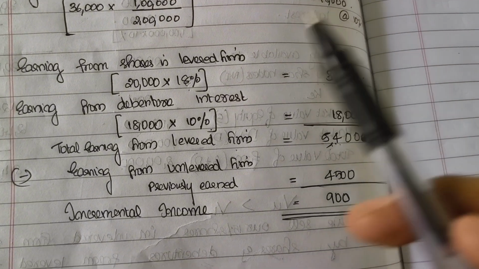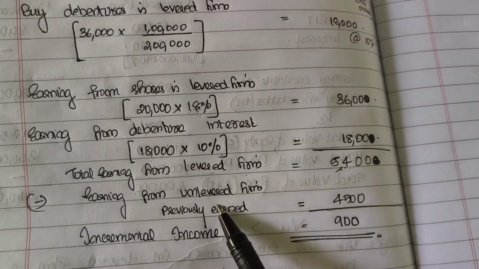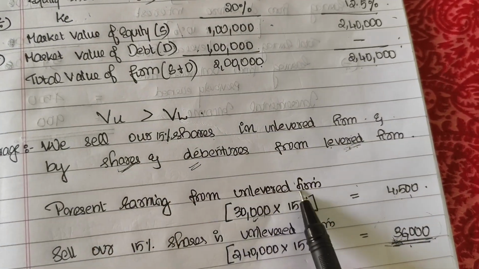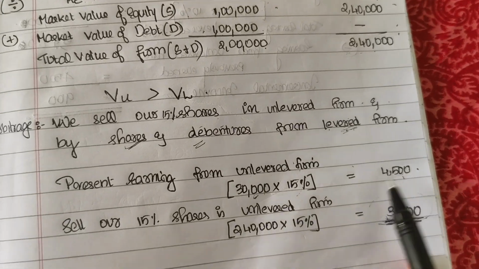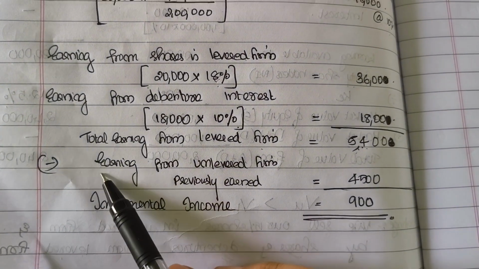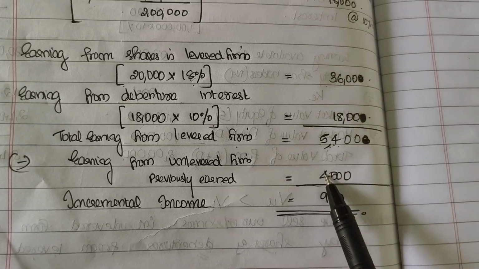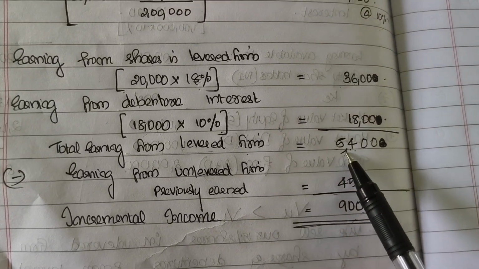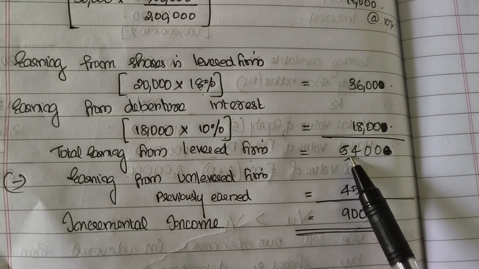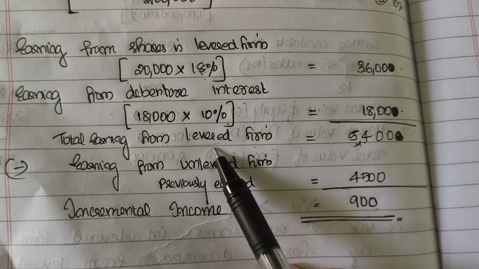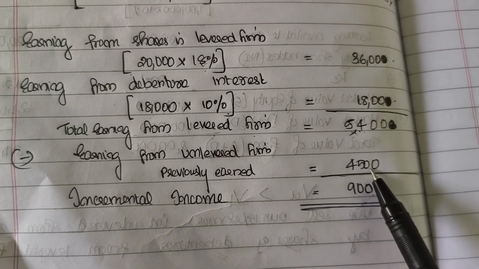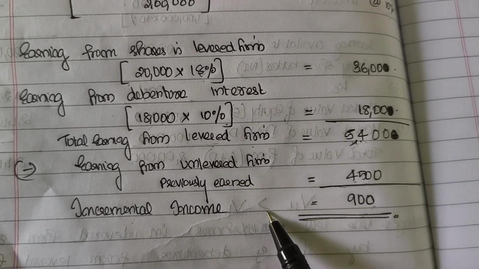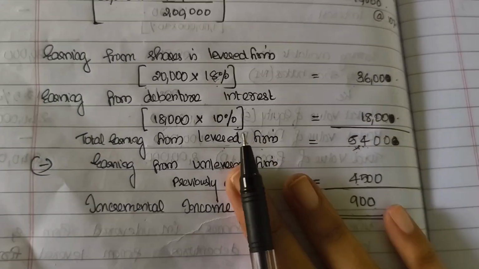Now, what was our previously earned income from unlevered firm? Previously earned income from unlevered firm is 4,500, right? So let's reduce the previously earned income from unlevered from 4,500. So the incremental income is 900. Now, because of the arbitrage process we are getting 5,400 from levered firm. Previously from unlevered firm we got 4,500. When we subtract both of these, we will get the incremental income due to arbitrage, 900. Hope it is clear.